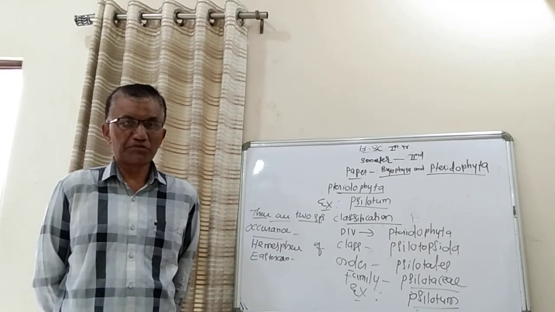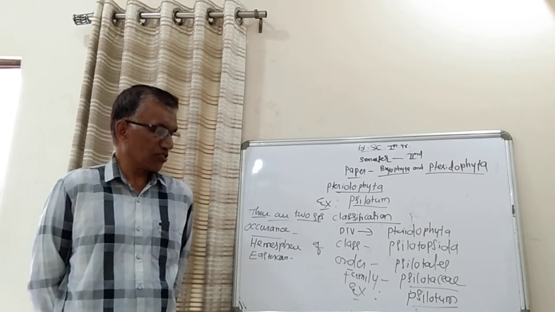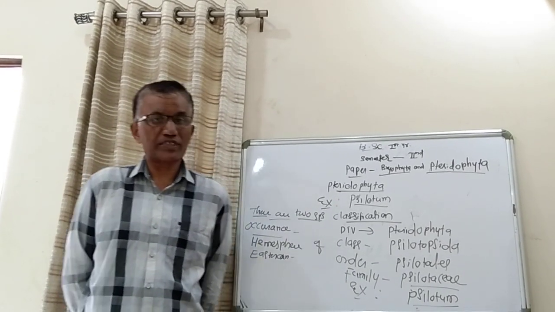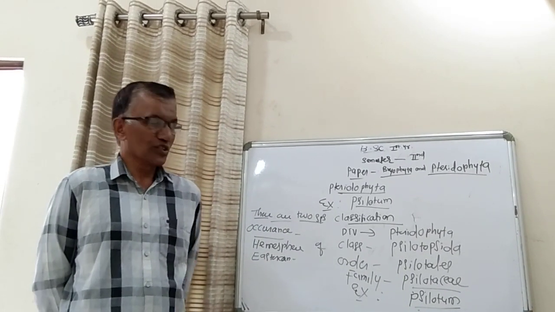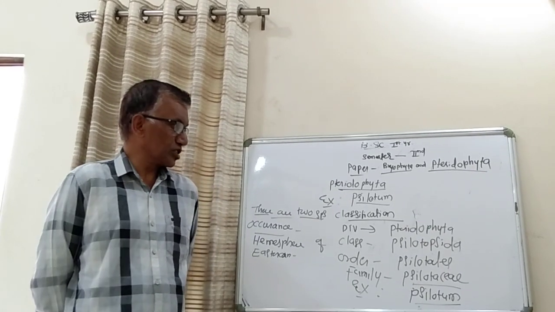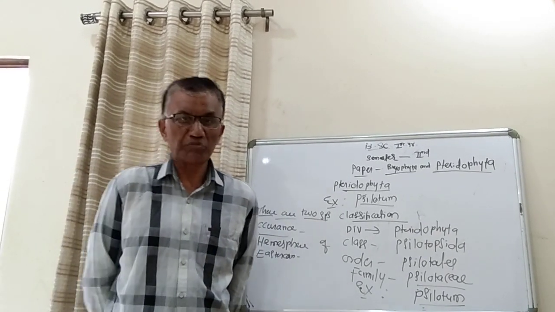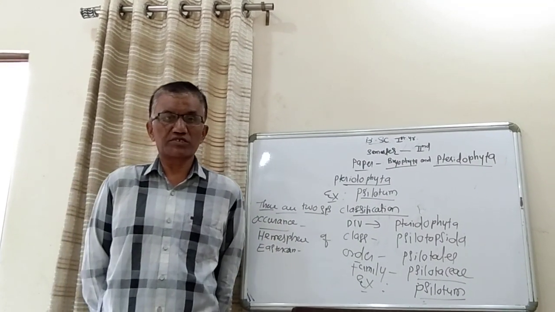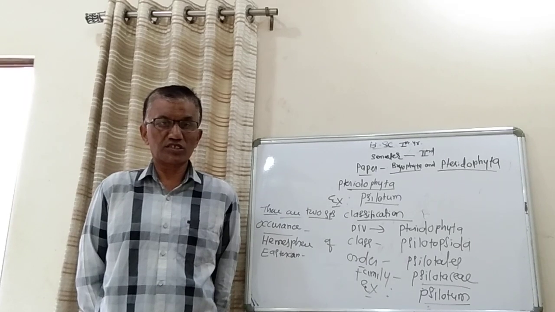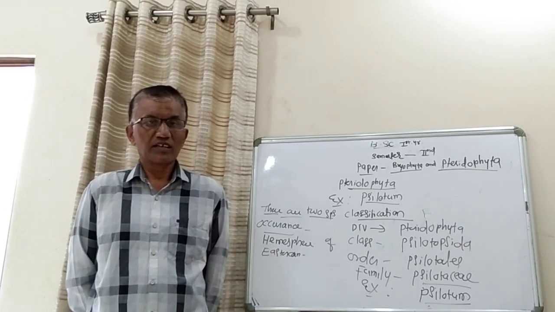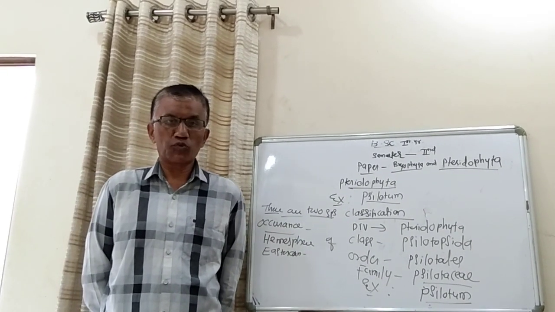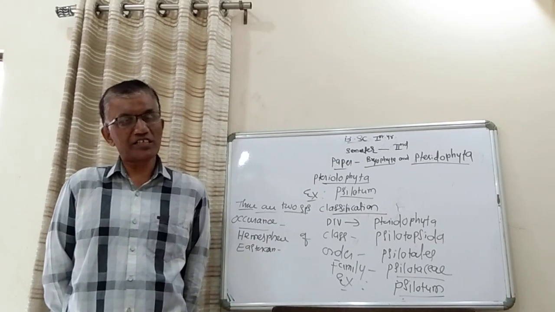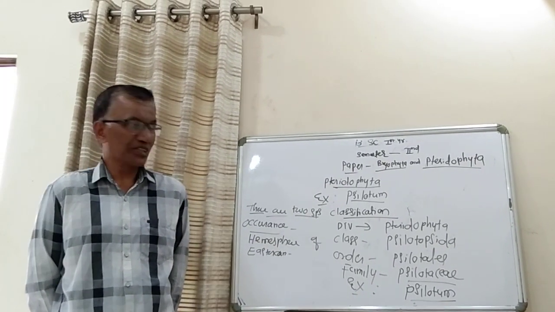While discussing the syllabus, first we have seen the general characteristics and classification of Pteridophyta. These things are not very important, but the important aspect is the examples mentioned in your syllabus. There are about 5 examples mentioned: Psilotum, Lycopodium, Selaginella, Equisetum, and Marsilea. So these are the 5 examples.